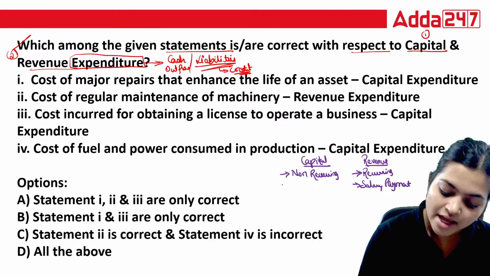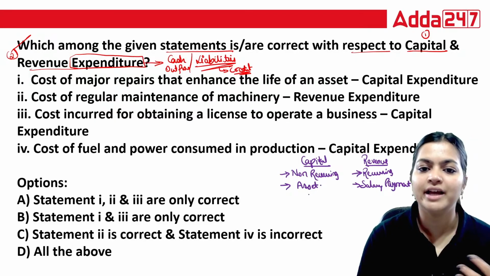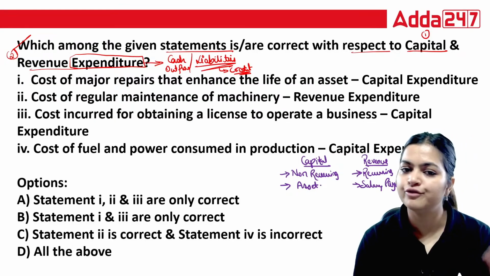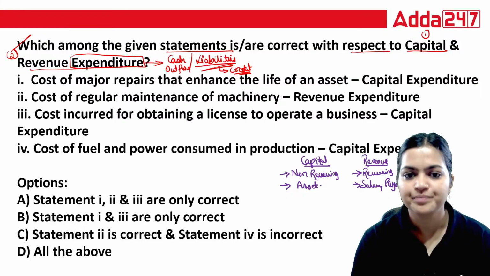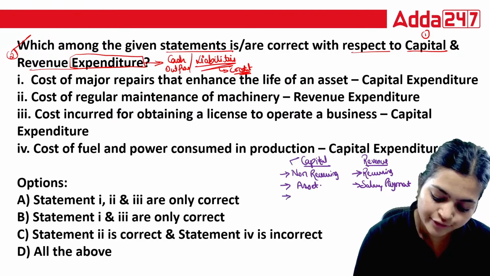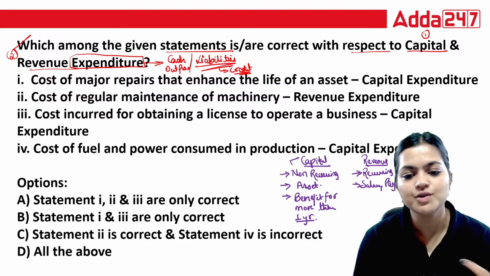But if you are purchasing an asset, that is not your everyday expense. Every day you are not purchasing a sofa. Every day you are not going to purchase a TV. So that is your capital expenditure, which will give benefit for more than 1 year. Yes, that is your capital.